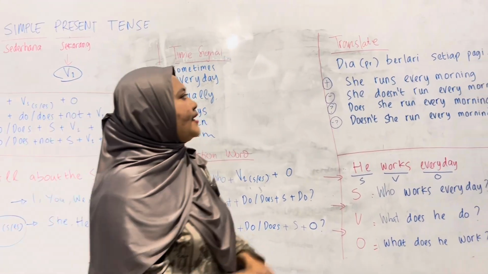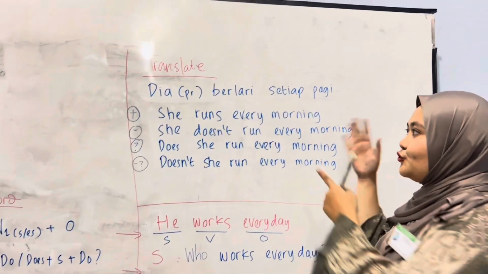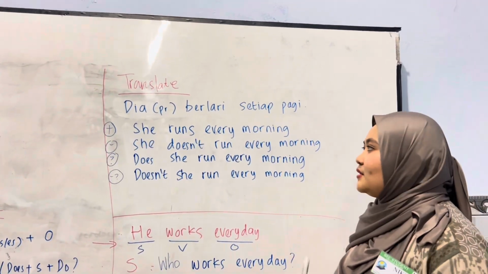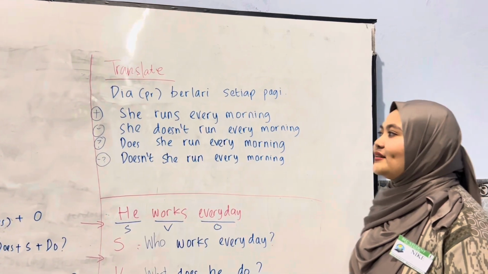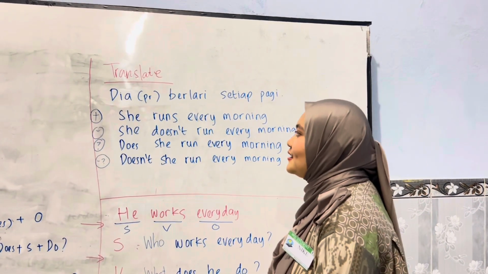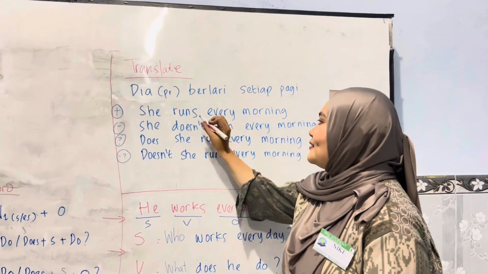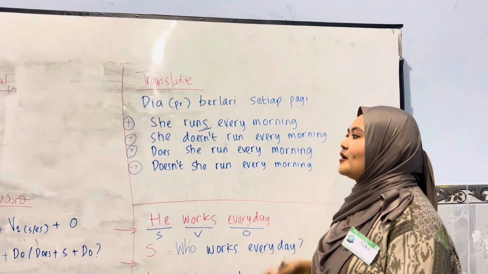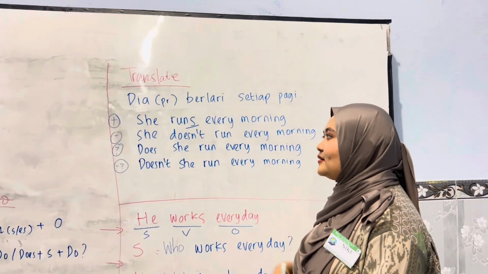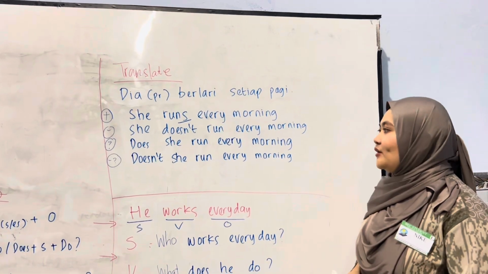So we are going to do an example of translating from bahasa to English. For example: dia perempuan berlari setiap pagi. So what is the positive sentence? The positive sentence is: she runs every morning. You must add s or es. And the negative in translation is: she doesn't run every morning.